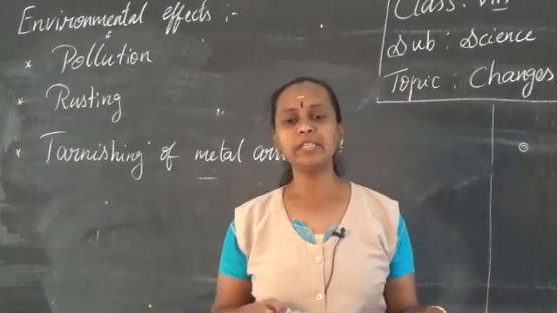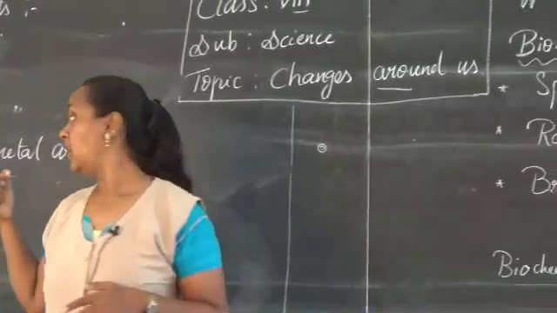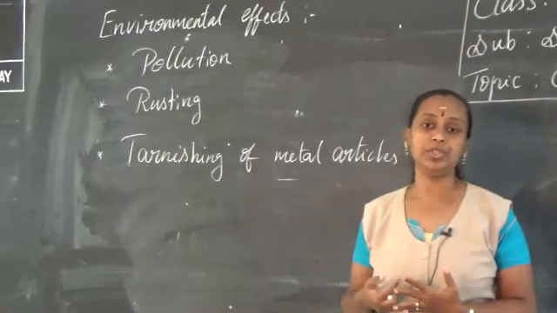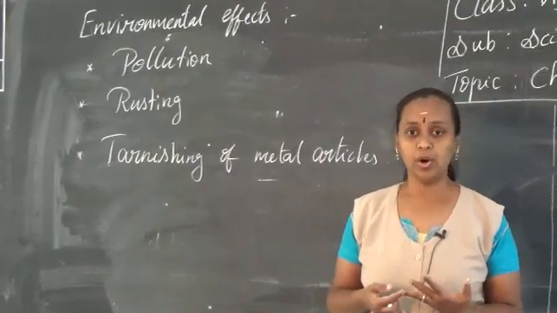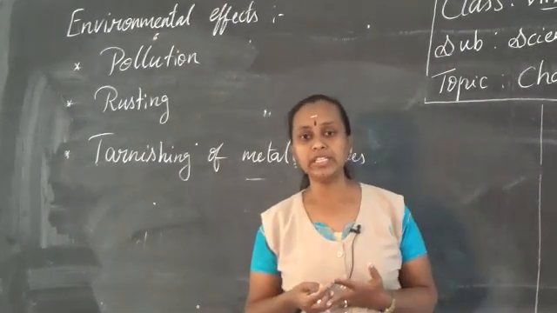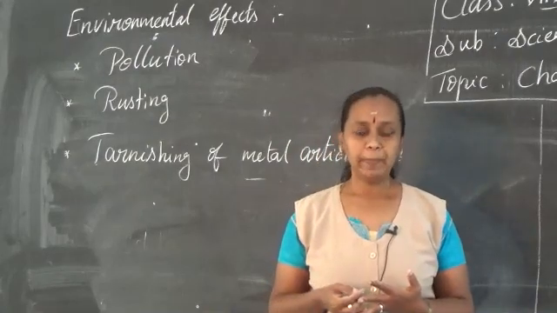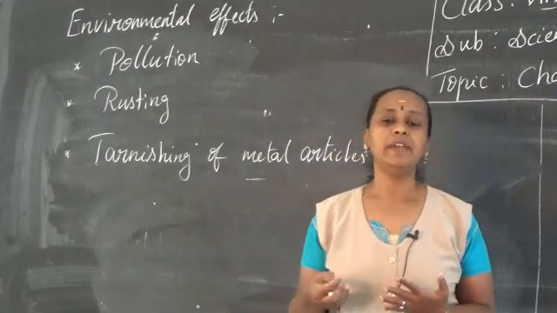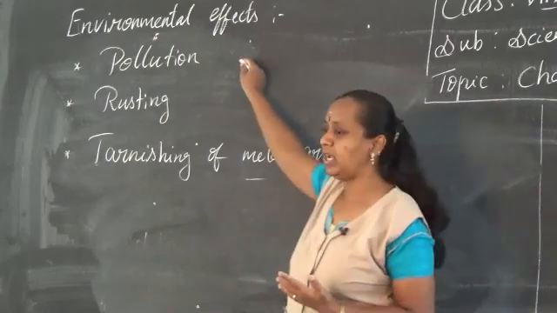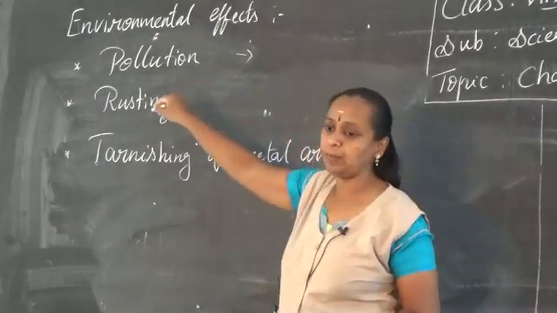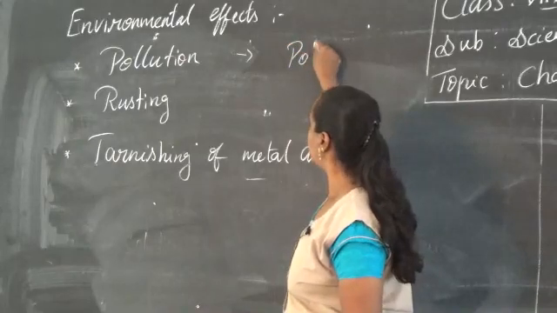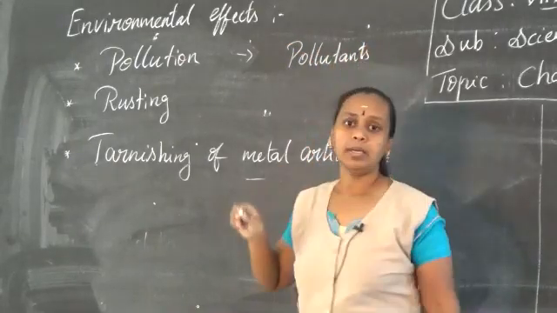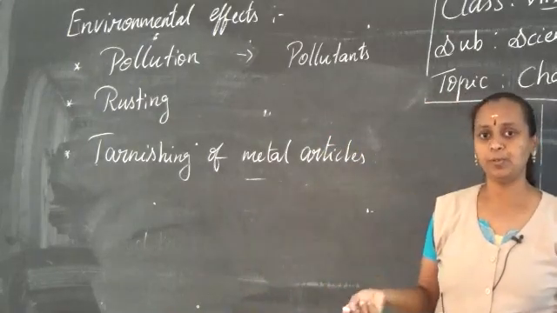So these are the effects caused by the environmental effects, that is the pollution. The main one is pollution. So you can understand what is pollution. That is the unwanted change that happens in the physical, chemical and biological effects. That is called pollution, and the substance which creates pollution is called a pollutant. These pollutants are nothing but the chemical substances which create this pollution.